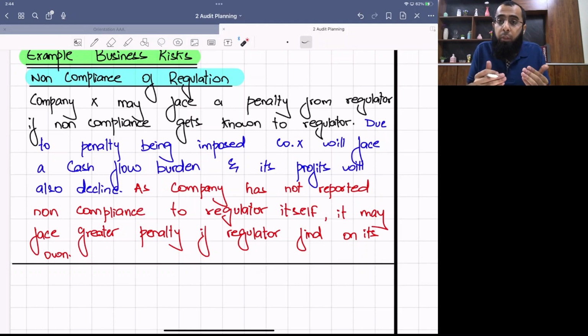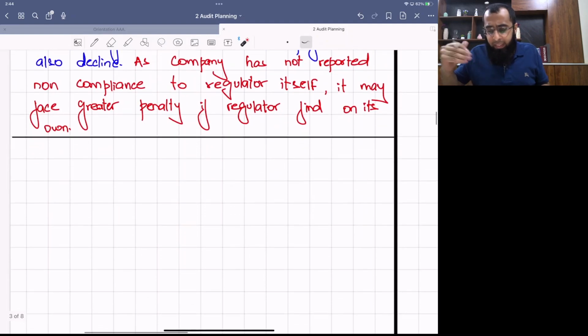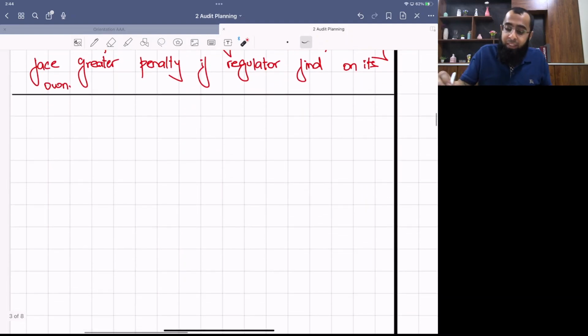See, when you hide from the regulator, obviously you are annoying the regulator. You are increasing its intensity. Okay. Let's draft one more risk. Let's think about one more assumed situation.